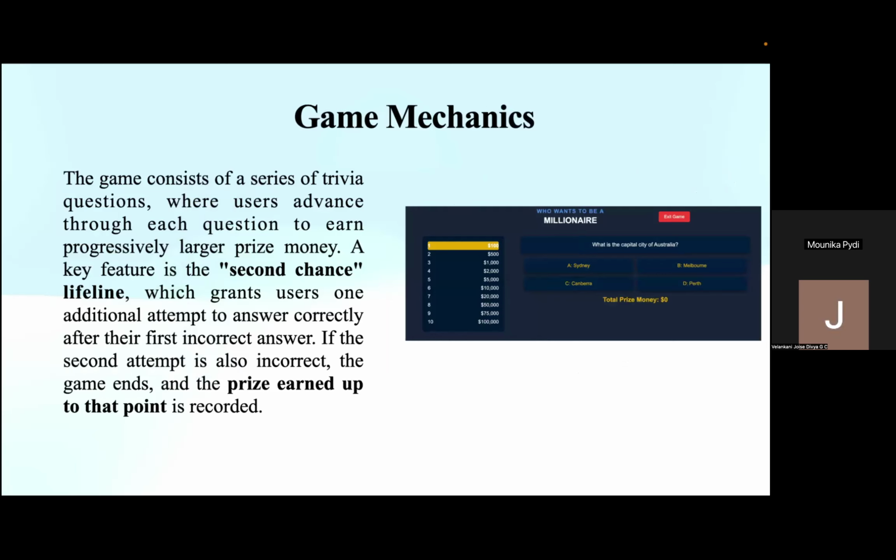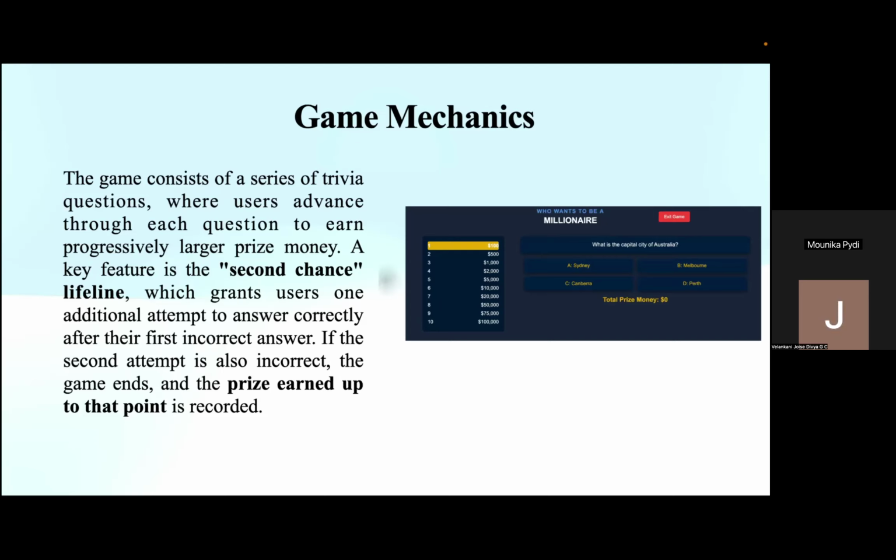The heart of the project is the game mechanics. The user answers a series of multiple choice questions. Each correct answer earns progressively larger cash rewards. We introduce a unique feature, a second chance lifeline. If a user answers incorrectly, they get one more attempt at the same question. If they get it wrong again, the game ends and their current prize is recorded. This adds a layer of excitement and makes the game more engaging, while still keeping it challenging.